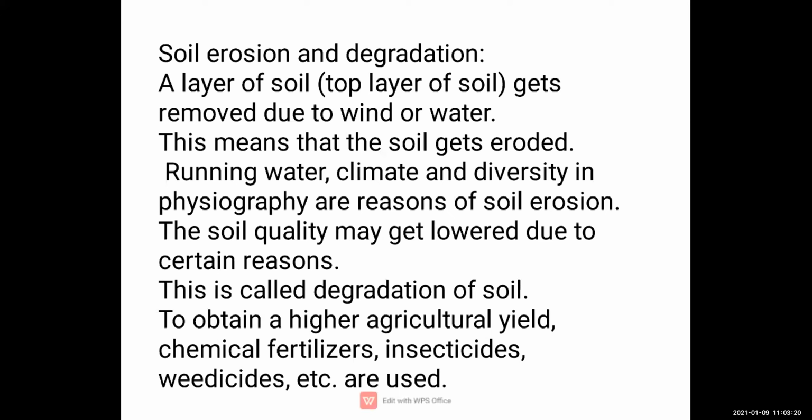Now see, children, a top layer of soil gets removed due to the wind or water. Water flows over it, and due to wind the upper layer of the soil is removed. Because of this, the soil gets eroded. Eroded means it gradually gets destroyed.